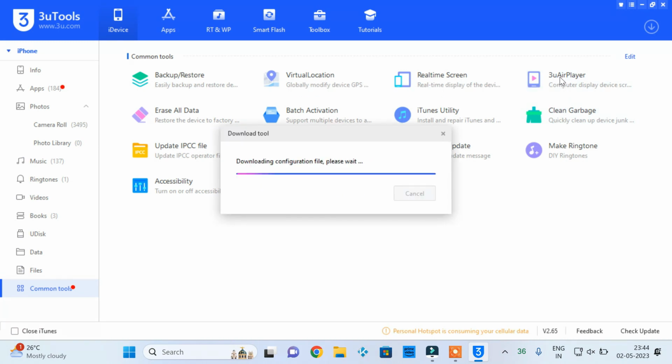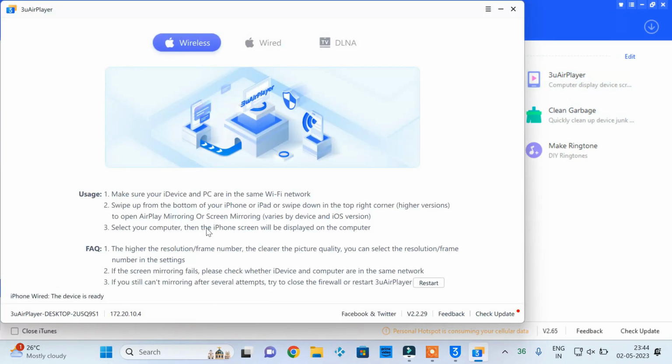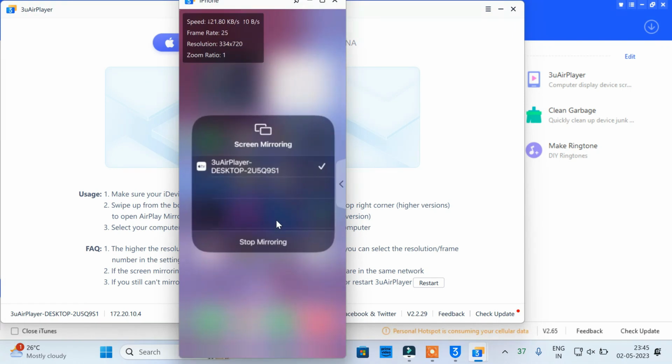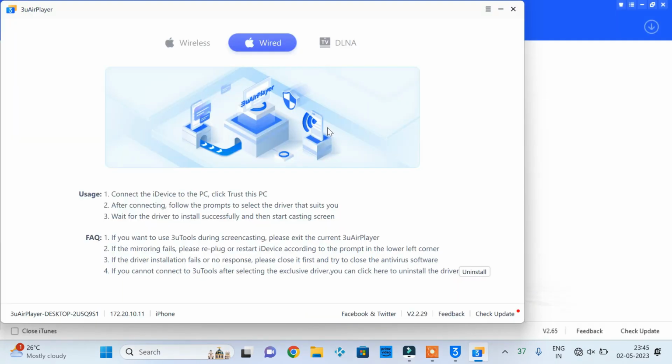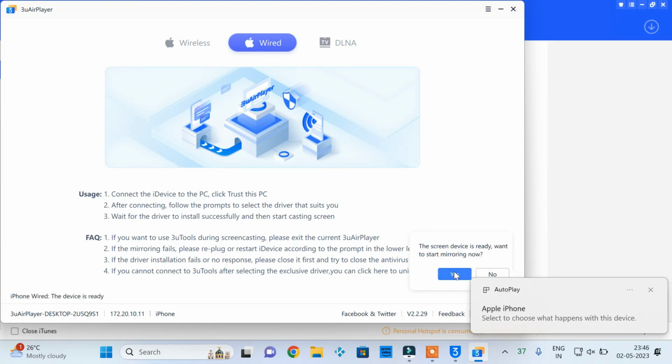Click 3U AirPlayer and you can mirror your iDevice. To connect wirelessly, make sure the laptop and iDevice are connected to the same Wi-Fi. Now click Screen Mirroring in the iDevice and click 3U Player. To connect with wires, connect the iDevice using a cable.